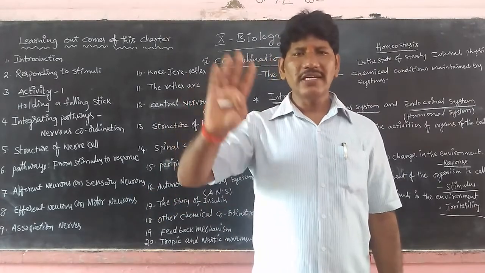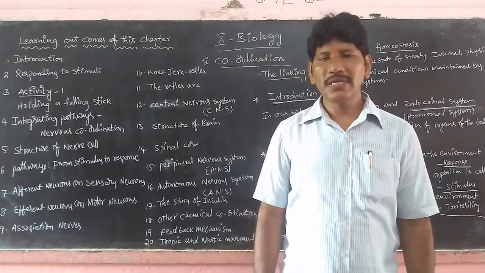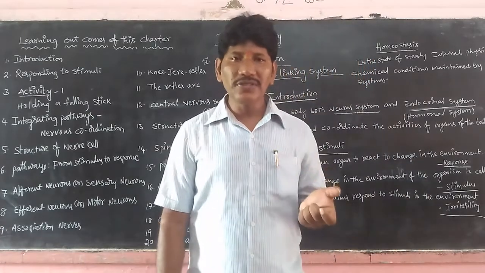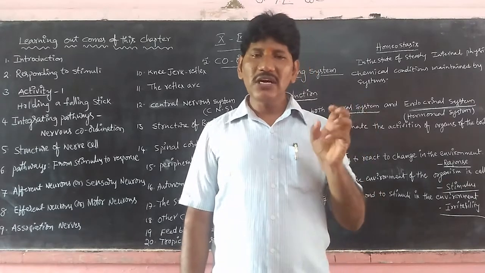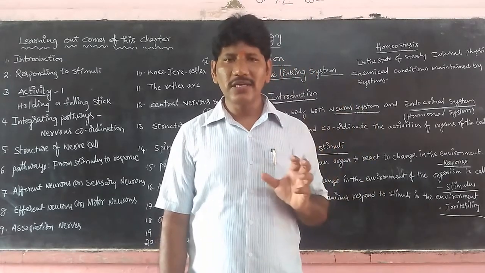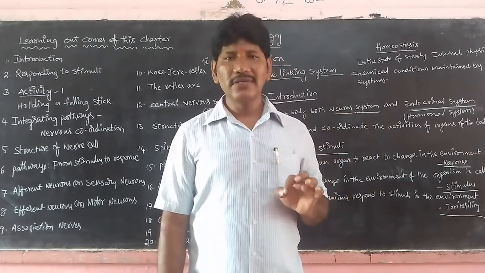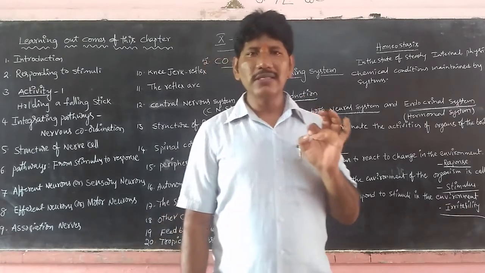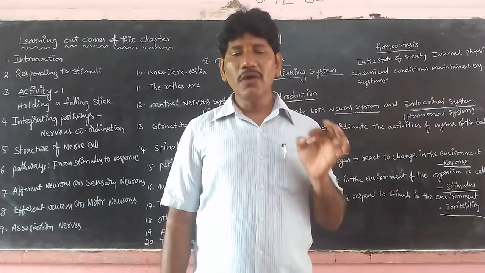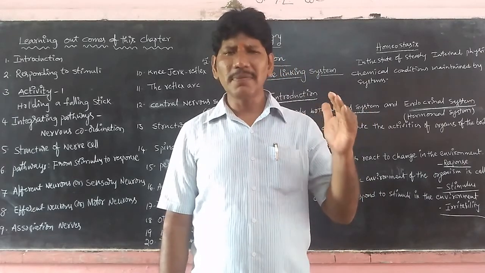How is it possible? It is because of the accuracy of our nervous system. Actually, what is the speed of our neuron or nerve cell? 100 meters per second. Within a second, the speed of our neuron is 100 meters per second. How is it possible? Yes, it is a separate pathway.